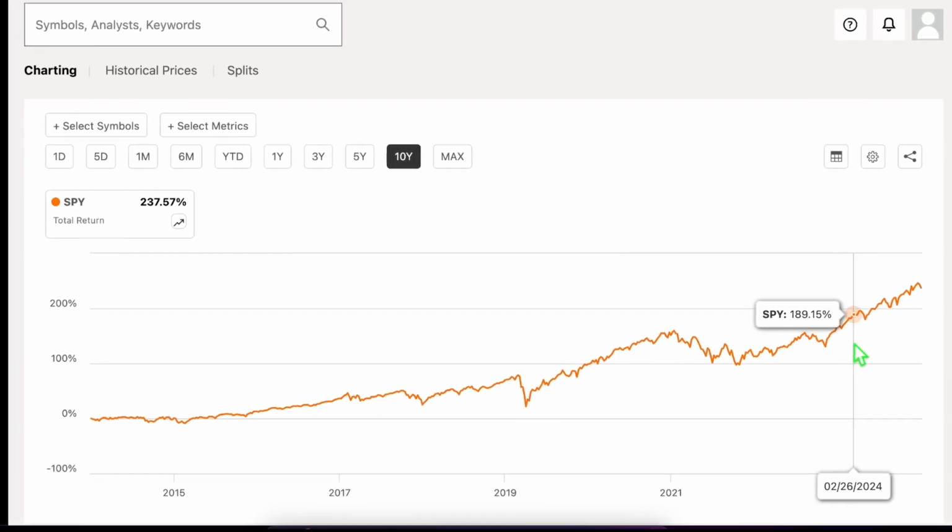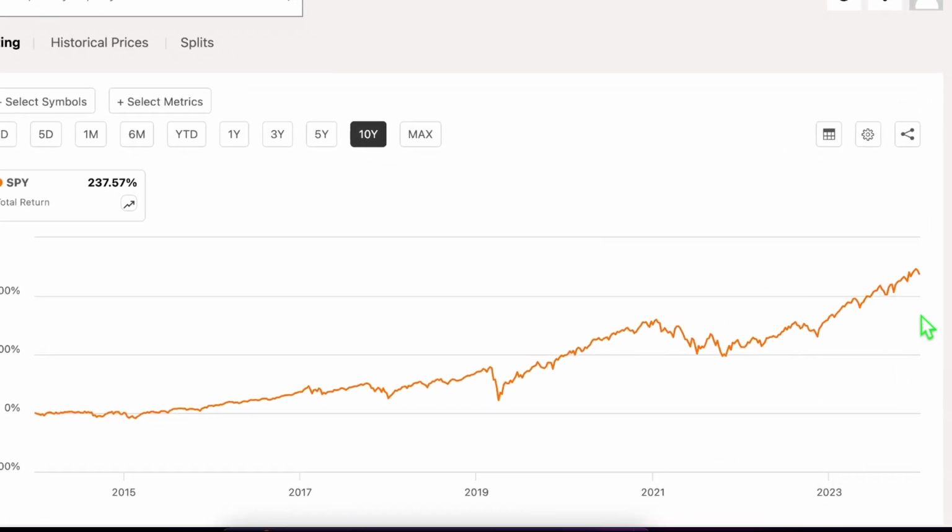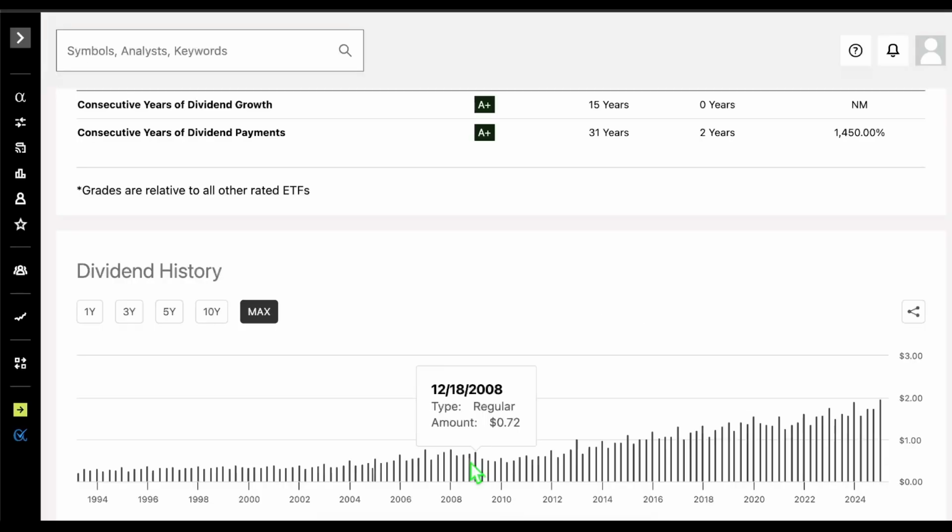The S&P 500 as of today has returned 238% over 10 years, including dividends reinvested. But have you ever heard the phrase past performance does not guarantee future returns? I think that phrase is likely to hold true, especially when we consider that stock price is greatly outpacing earnings,